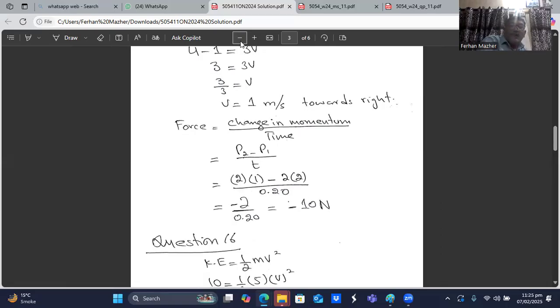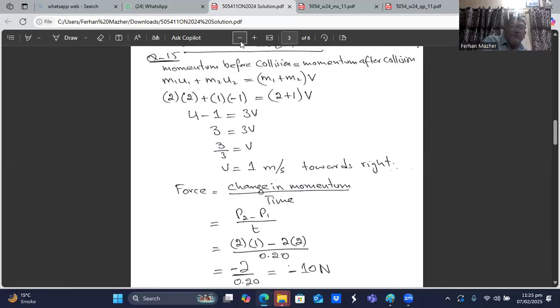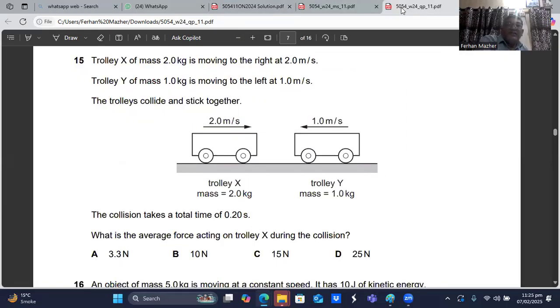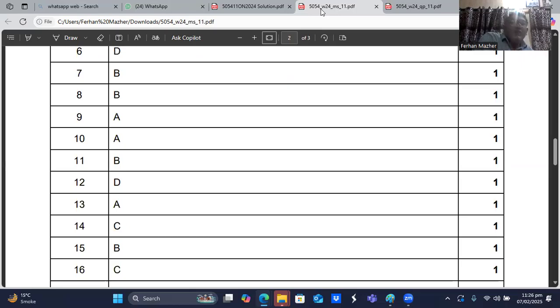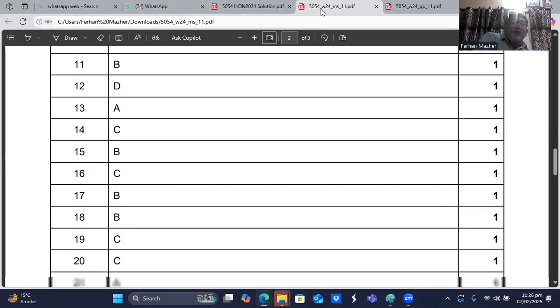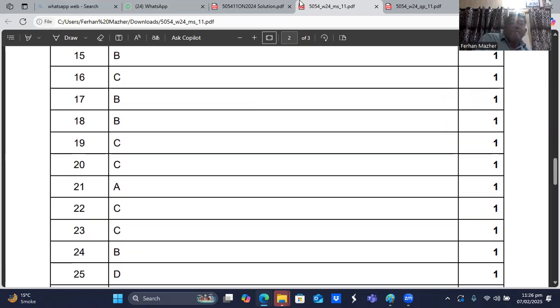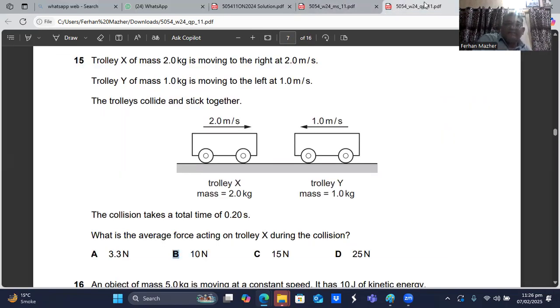So the force acting on it is 10 Newton. Tricky question. I think 10 Newton is the answer. B is the answer, sir. Let's check. Question number 15. B is the right answer. Okay.